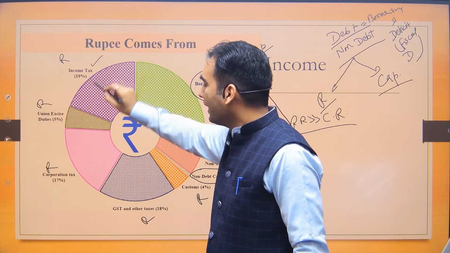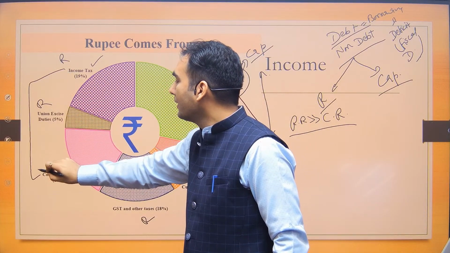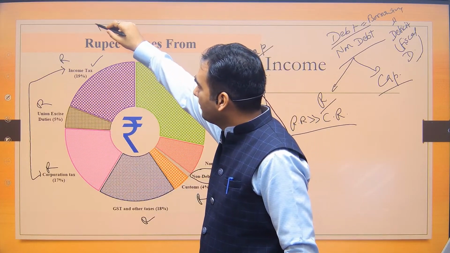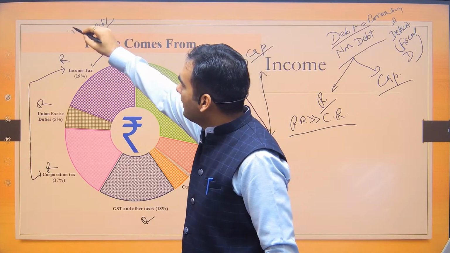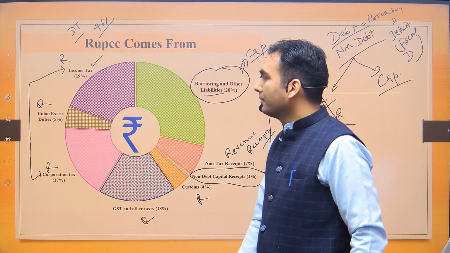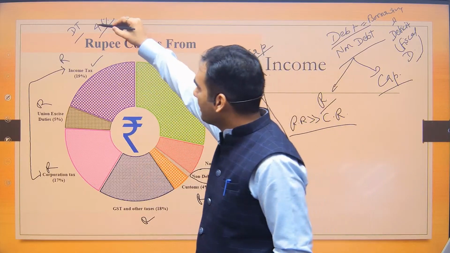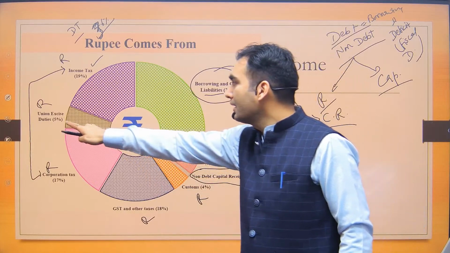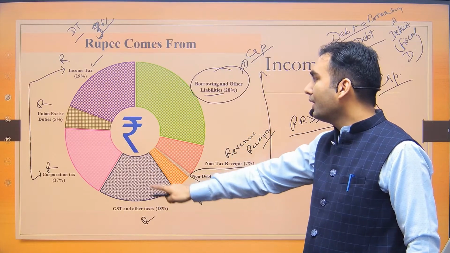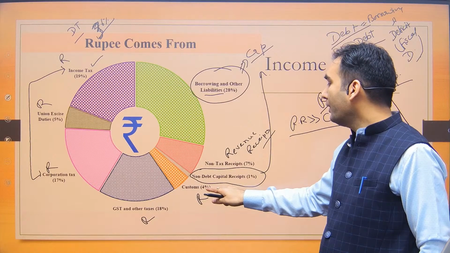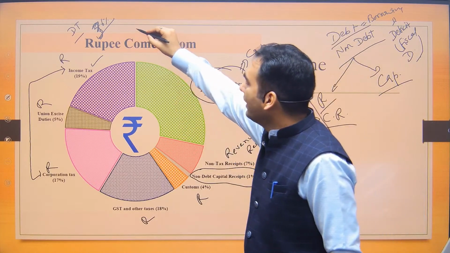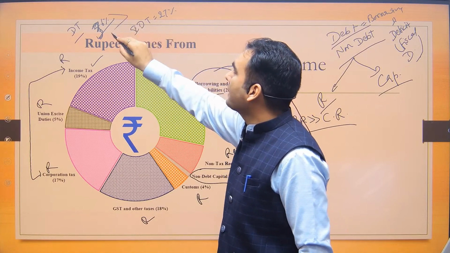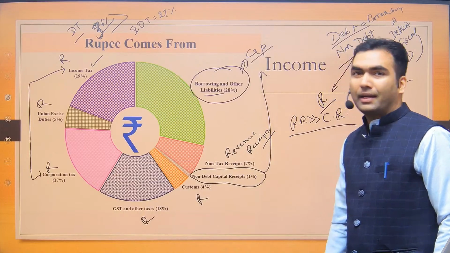Direct tax is income tax and corporation tax. These two are direct taxes. Their sum total is 36%, sorry. Now indirect taxes, 5%, 18%, 23, and 4, 27. So indirect taxes are 27%. So here direct taxes are also more than indirect taxes.